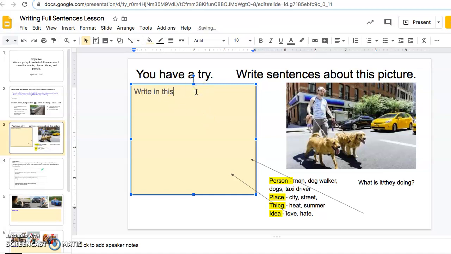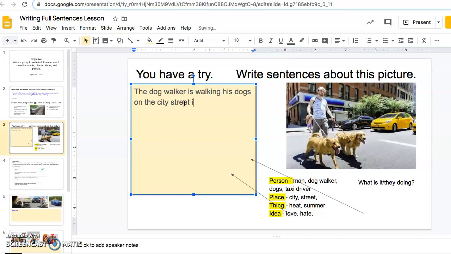All right. Let's do one together here. All right. So let's say the dog walker is walking his dogs on the city street.